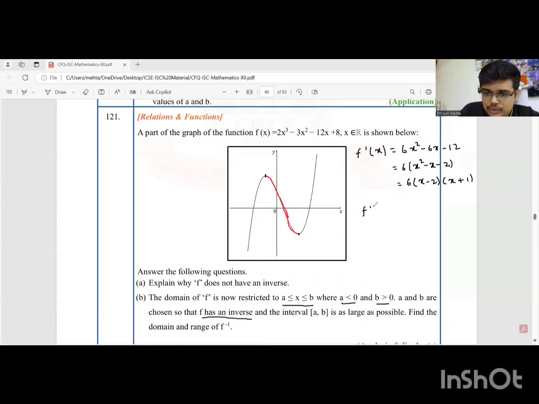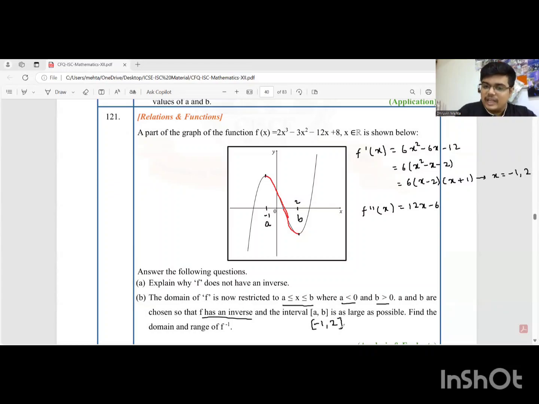We'll take the double derivative, students. The double derivative over here is going to be 12x minus 6. The values of x, by the way, when you equate the derivative with 0, will be minus 1 and 2. So these are the turning points, minus 1 and 2. Either the maximum or the minimum is going to be at 1. We can clearly see in the graph. And they're not asking us the maximum minimum, so I'll stop at this point, because once we have the turning points, our job is done. So over here, students, a is minus 1 because they're saying a is negative, b is 2. So the interval is minus 1, comma 2, both included.